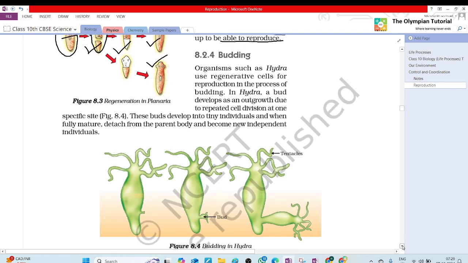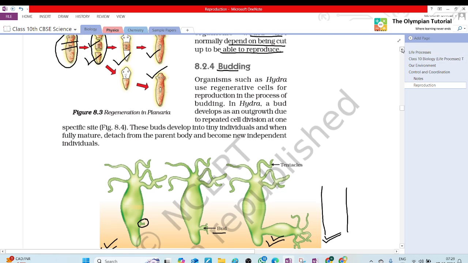Now budding, as is clear by the name. This is hydra. This part grows into a bud. This one is formed and then it is separated into two. This is known as budding.